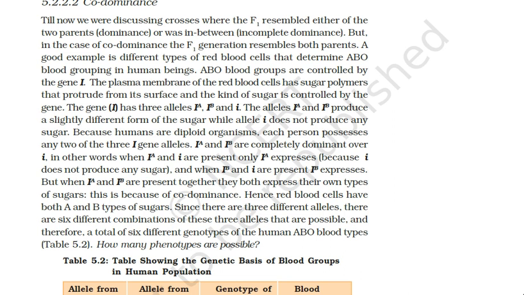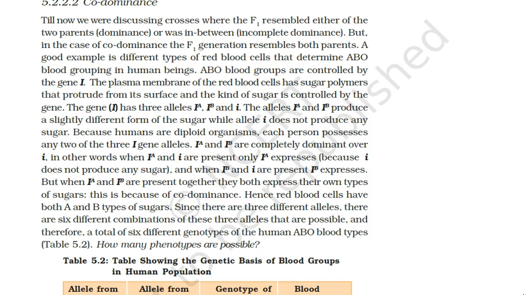Human beings are diploid organisms, and each person possesses any two of the three I gene alleles. I told you IA and IB are completely dominant over small i.